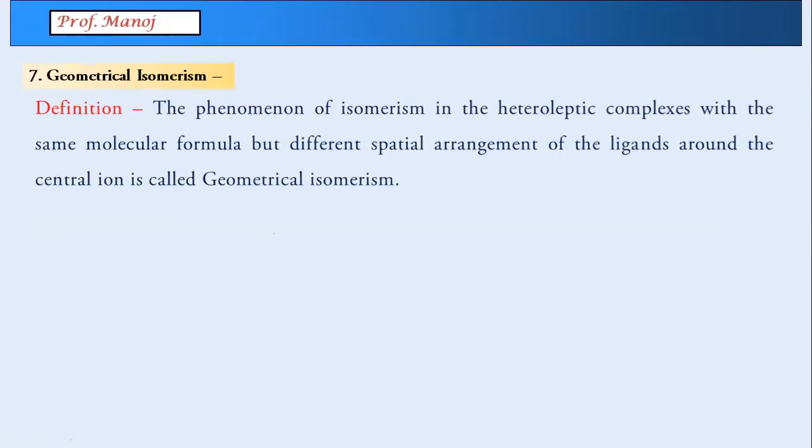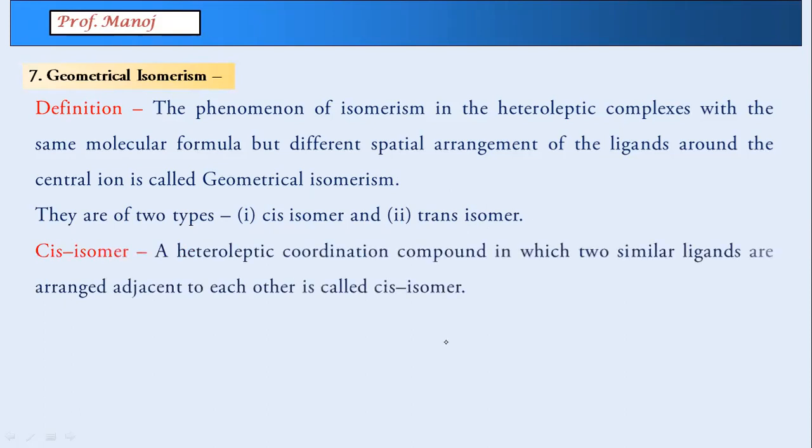This particular thing will happen first of all with heteroleptic complexes. I hope you recollect this term. These are complexes where the ligands are different, multiple ligands. Homoleptic means the same type of ligands. And the spatial arrangement of these ligands will be different. That will give rise to geometrical isomerism. We know the names already, cis and trans.